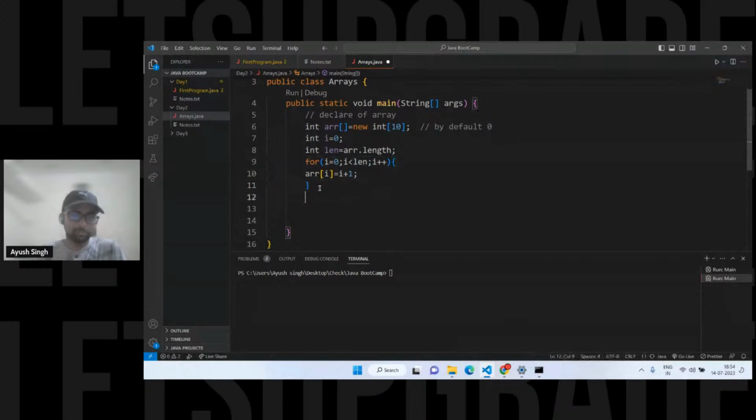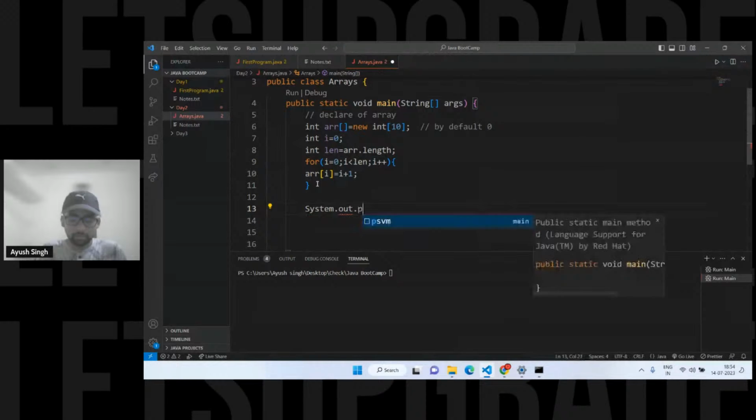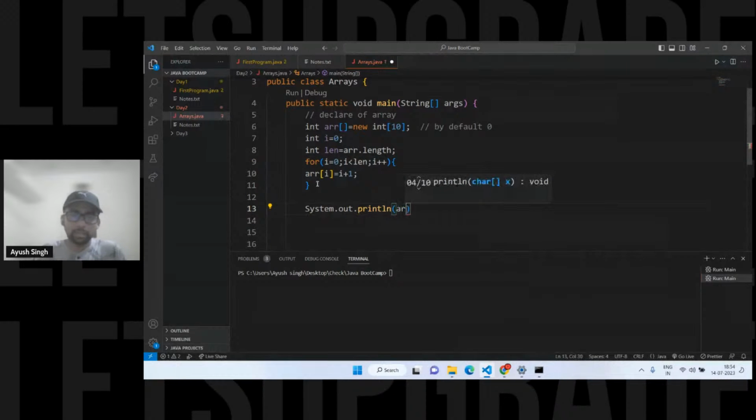We have passed the elements to the array, right? Now we have to access it also, to check if we have this element in the array or not. So first thing is, let's suppose if you want to check the last element, you can do it like this: System.out.println, use the array, okay, and let's suppose I want the last element, so I have to pass